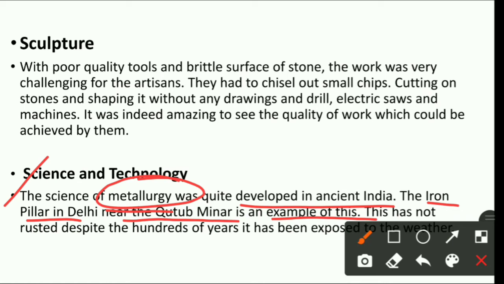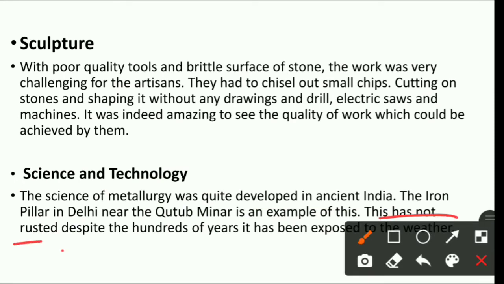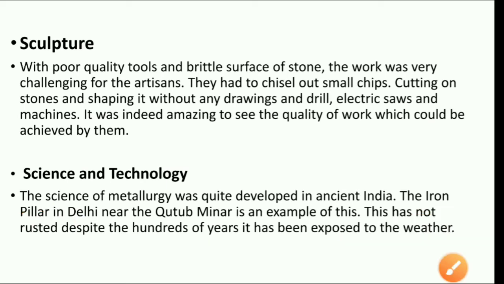Okay, and this has not rusted despite the hundreds of years it has been exposed to weather, means still it is not rusted. जैसे आप देखते हैं बेटा जो लोहे पे जंग लग जाती है, ओके, जो आप देखते होंगे, ओके, रस्ट हो जाता है, सो वो पिलर अभी भी बिल्कुल रस्ट नहीं हुआ है. So you can imagine how beautifully and how nicely those things were made that it is still in a very good condition in present also, right?